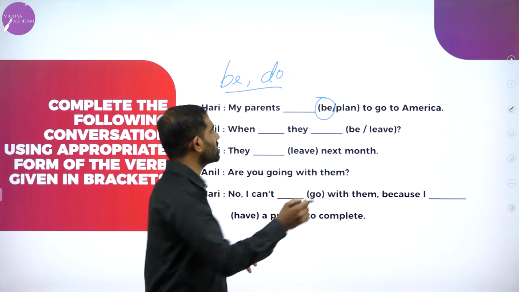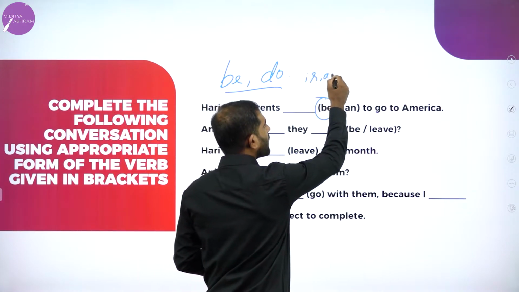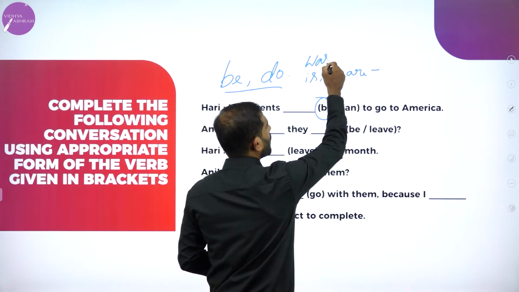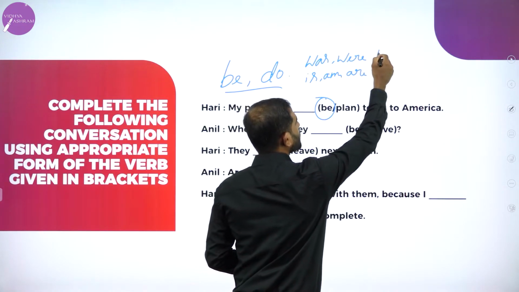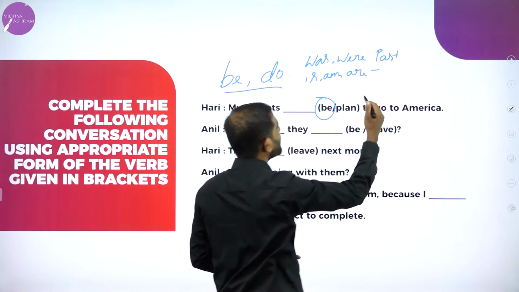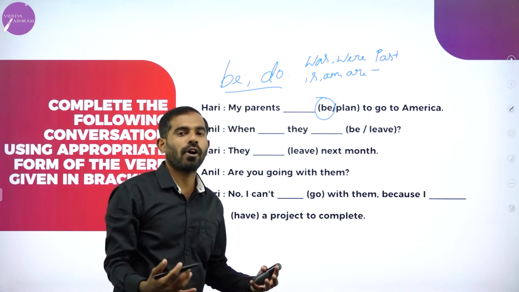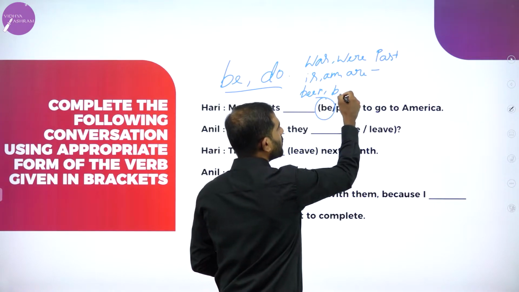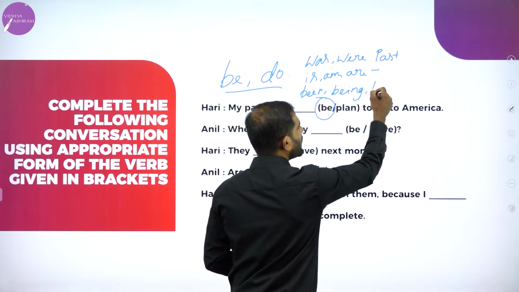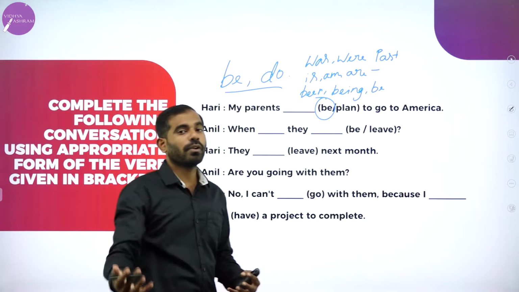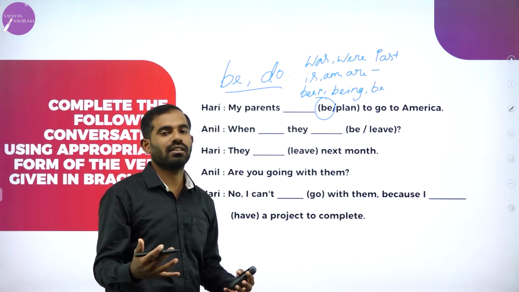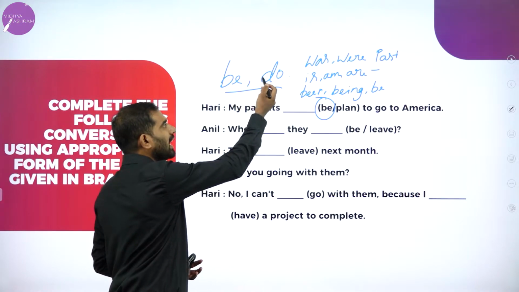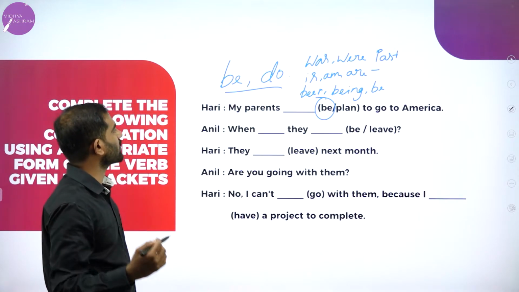B forms are is, am, are, which are present, and was and were, which are past. Is, am, are, was, were. These are B forms. Been, being, and even be. And do forms are do, does, did, and even done at times. So be careful, you need to know both be and do forms. Let us start solving this.